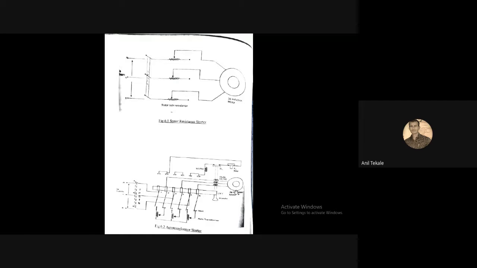So that is also one method to start the induction motor and protect it from the high starting current.